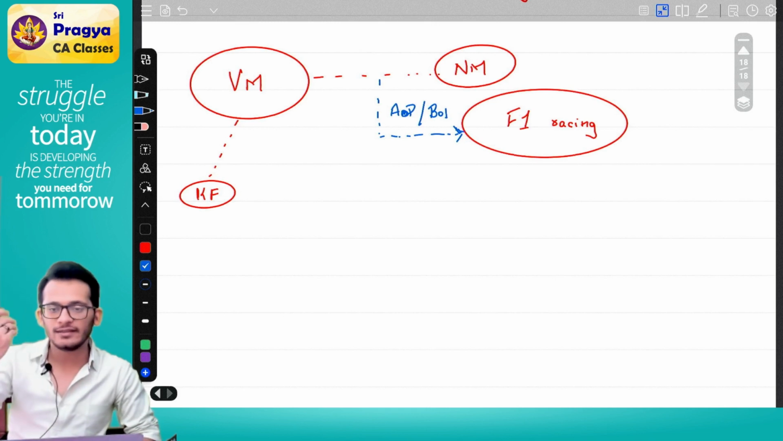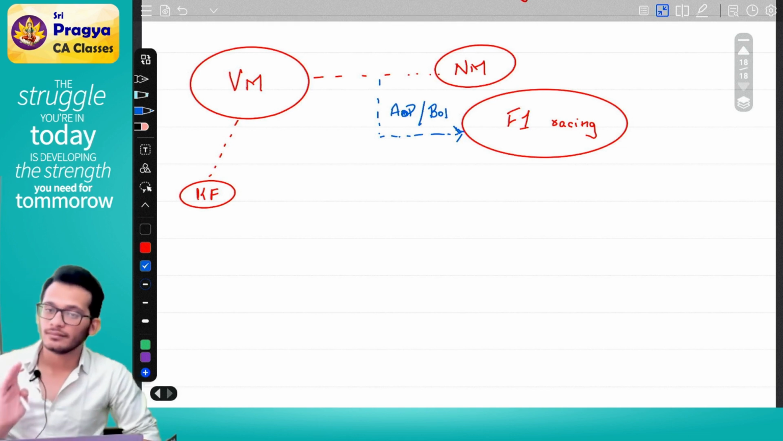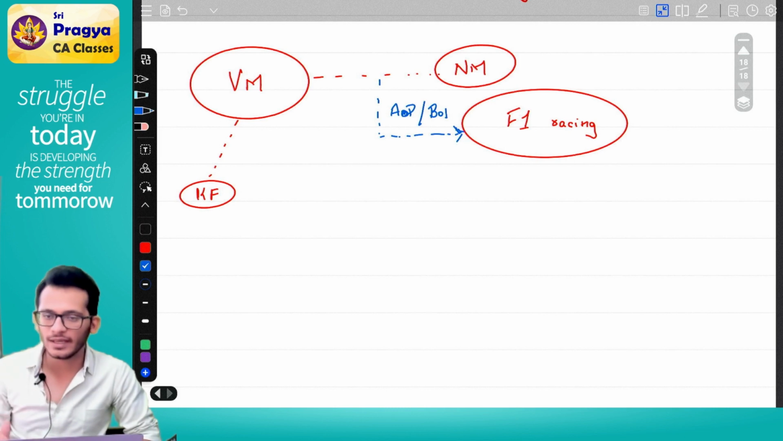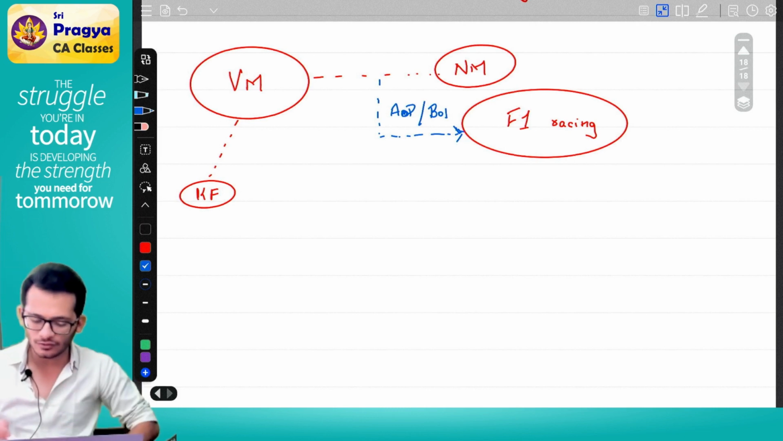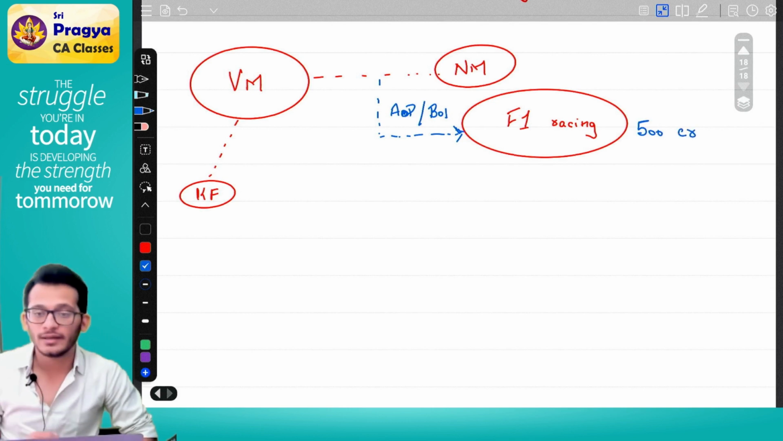That year F1 racing happened. Vijay Mallya spent lavish money. He put in all his gambles. He came and said, my team will only win, so 500 crores he gambled off.